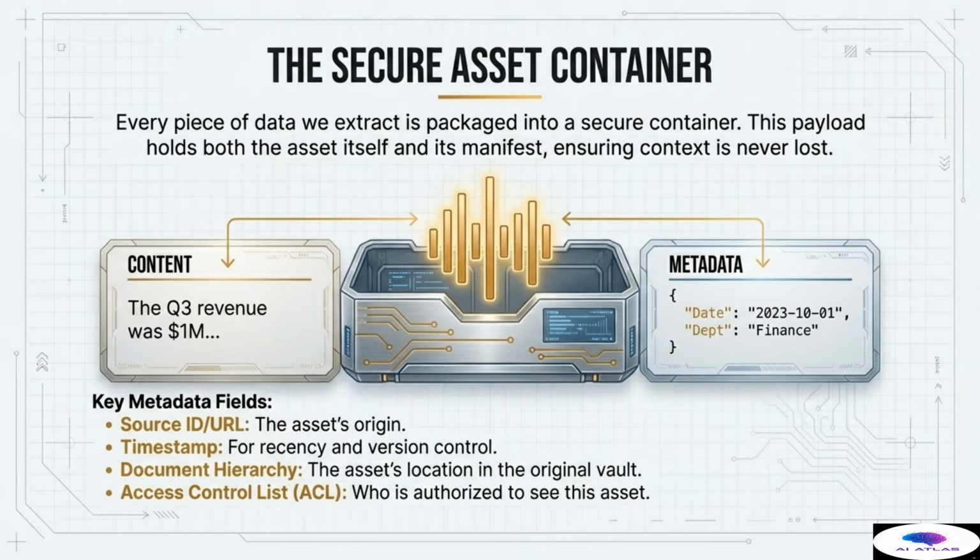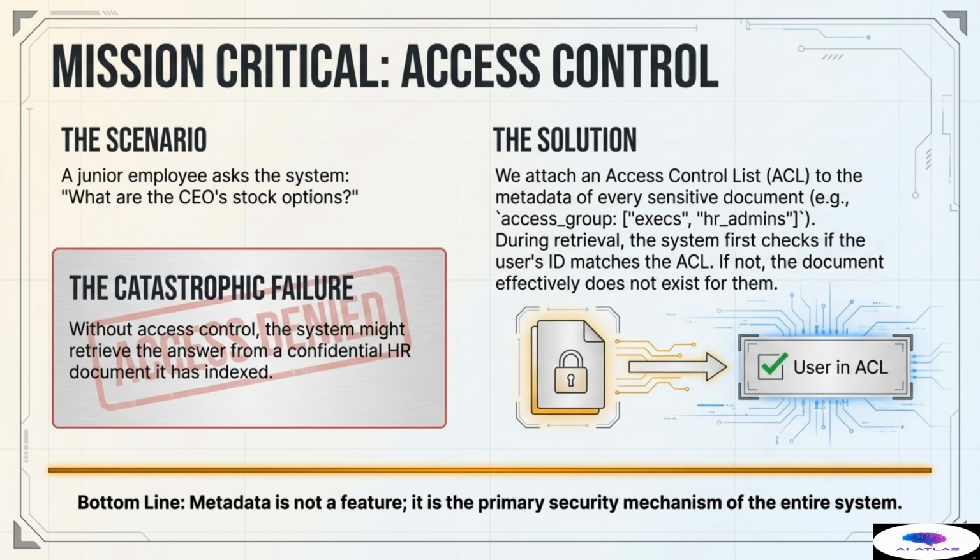Third, the document hierarchy, which preserves the asset's location in the original vault, maintaining its relational context. And perhaps most critical for the entire operation, the access control list, which dictates precisely who is authorized to see and retrieve this specific asset. Our mission success is not just measured by accuracy, but fundamentally by security and regulatory compliance.